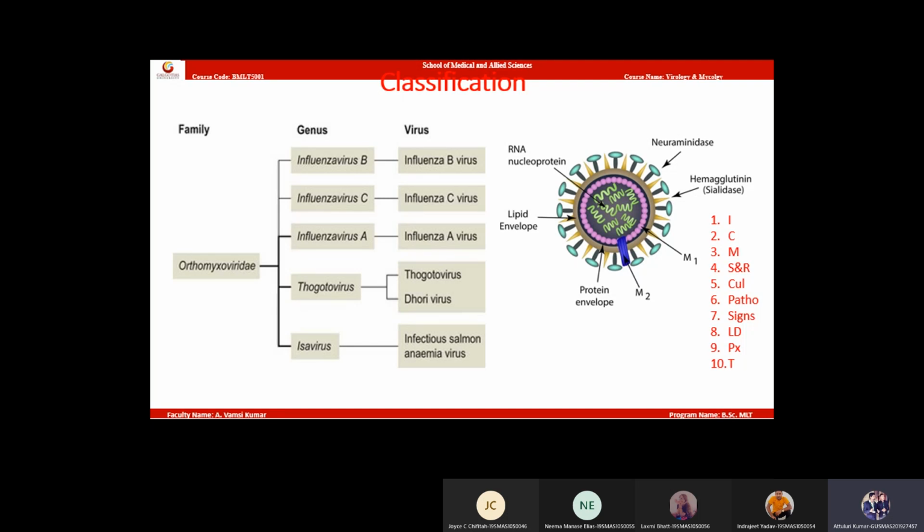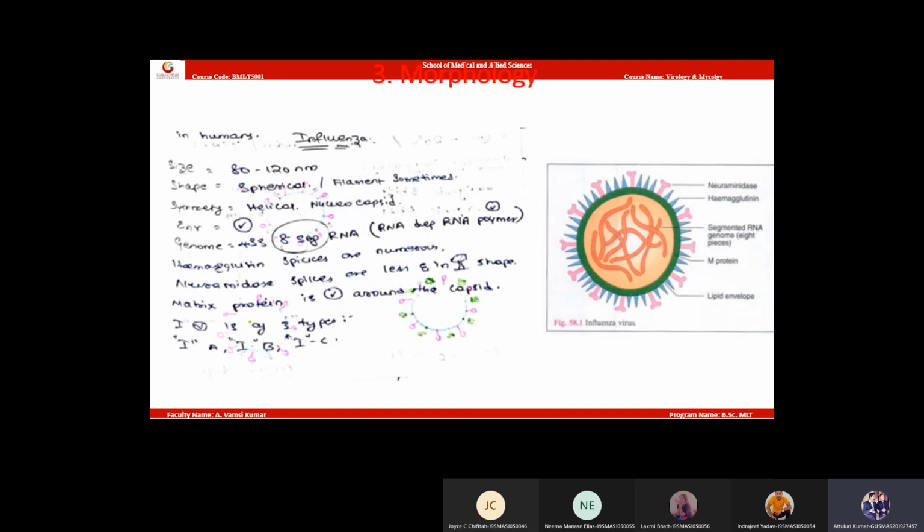Okay. Now draw this picture of orthomyxovirus. Draw this one, this will be better. Draw this picture, okay, everyone. Morphology of influenza virus. Quiet, everyone. Sunil, that's why you are failing. See, you need to show a clear difference between neuraminidase and hemagglutinin spike. These 2 are very important. If this is blurry, I can make it large.